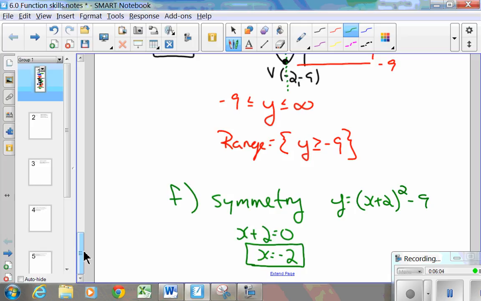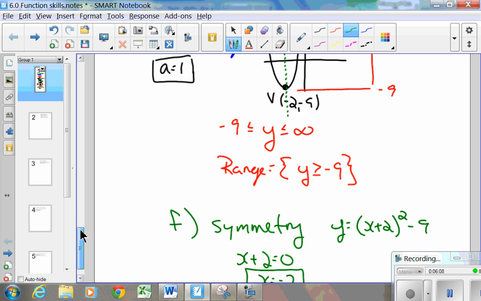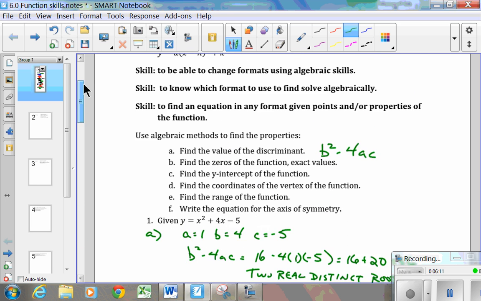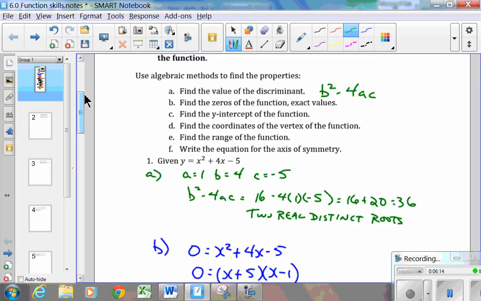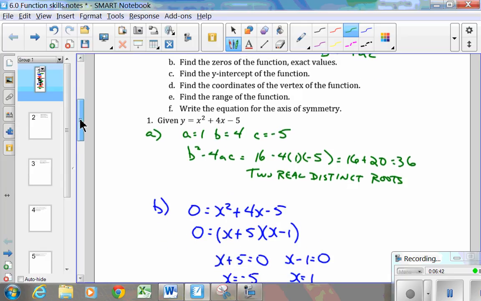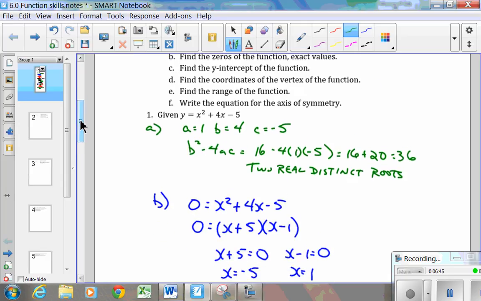So we just spent over 6 minutes going through 6 different properties. Again, important things when we're talking about quadratics, knowing what the discriminant tells you. Positive discriminant tells you have 2 real distinct roots. If your discriminant is 0, you only have 1 real root. Finding y-intercepts, so you get to use the algebra skills of putting x equals 0 in. Finding the vertex is about changing forms of the equation. Finding the range and the axis of symmetry is about being able to do a quick sketch of your information, and then from that sketch you can figure out whether you have a maximum value or a minimum value, and you can figure out the fold line.